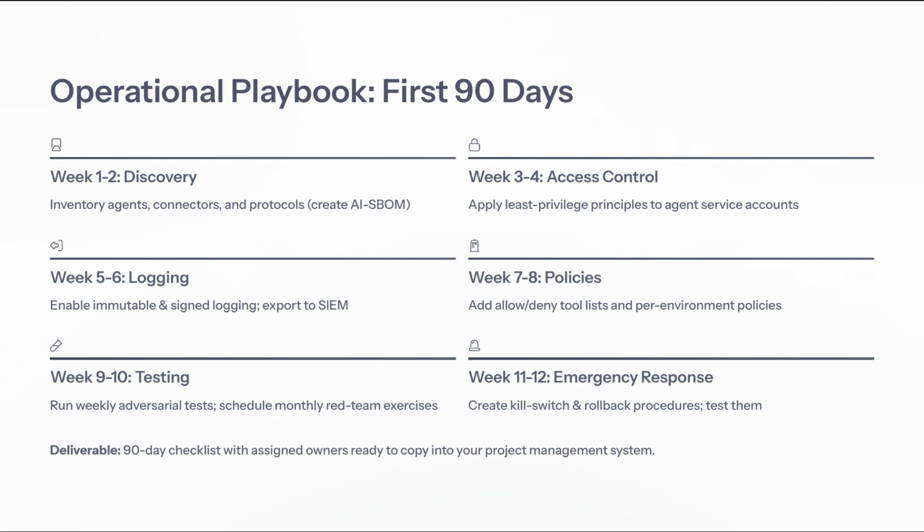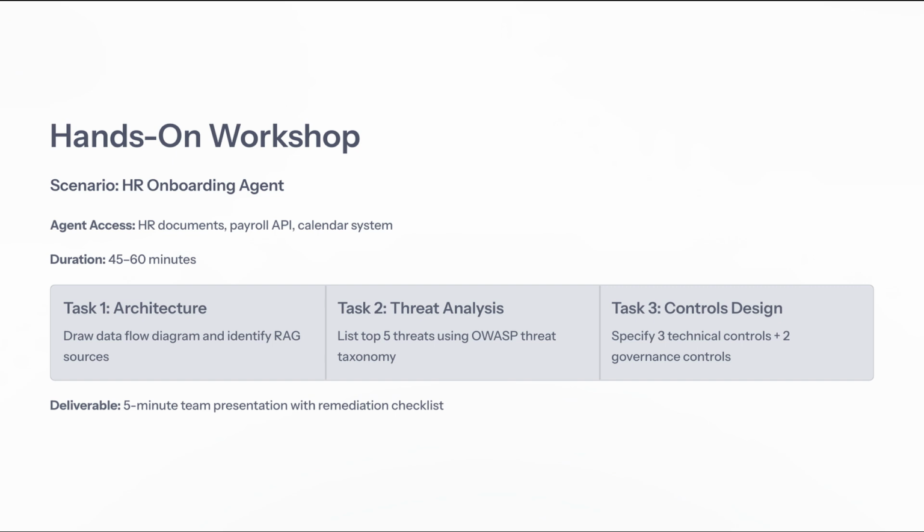Next, we'll explore a hands-on workshop scenario focused on the HR onboarding agent and its crucial access requirements. Now that we've explored the operational playbook for the first 90 days, let's dive into a practical scenario, the HR onboarding agent. This hands-on workshop will provide a unique opportunity to apply what we've learned about data flow and security. You'll start by designing a data flow diagram to visualize how information moves through the HR onboarding process. Identifying RAG sources will be crucial here.